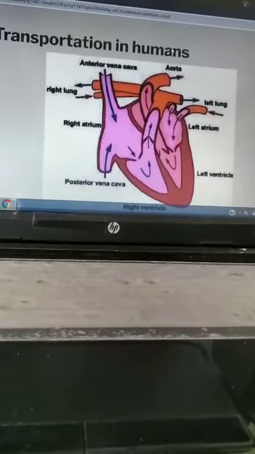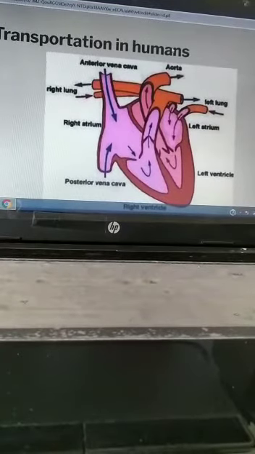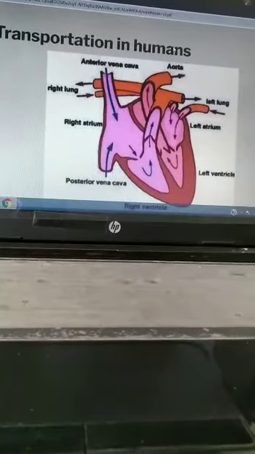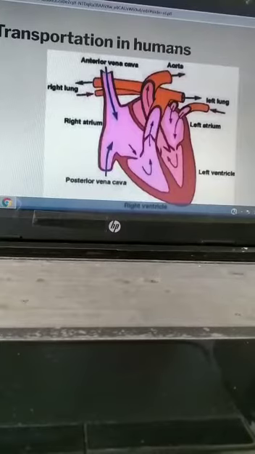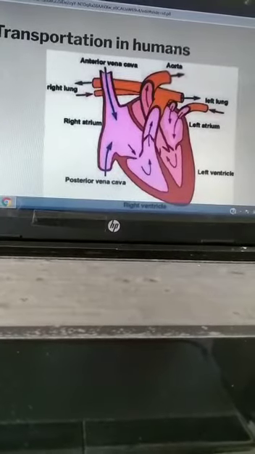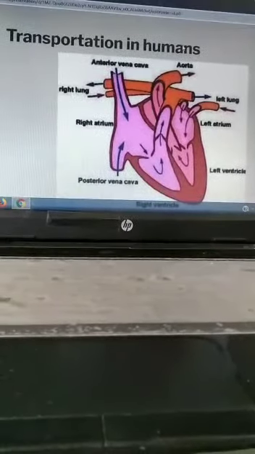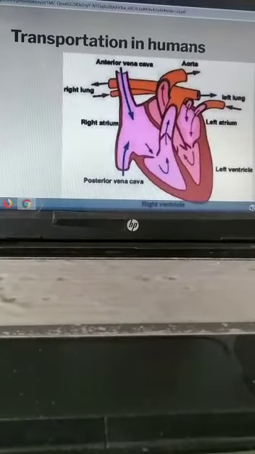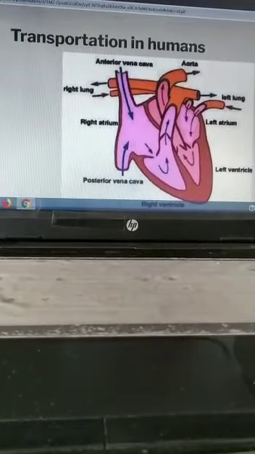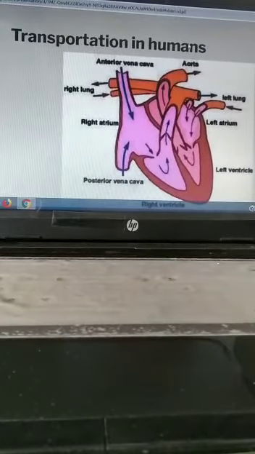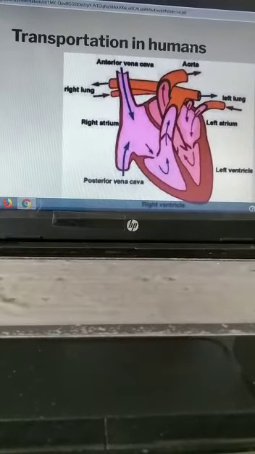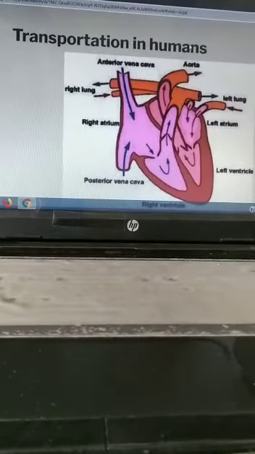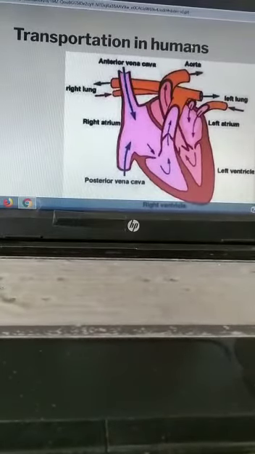The upper 2 chambers of the heart are called atria and the lower 2 chambers of the heart are called ventricles. The 2 atria receive blood from 2 main veins and the 2 ventricles transport blood to the entire body and the lungs.